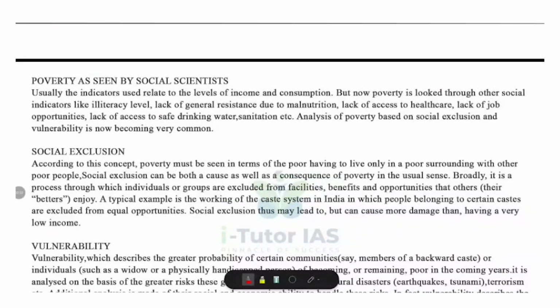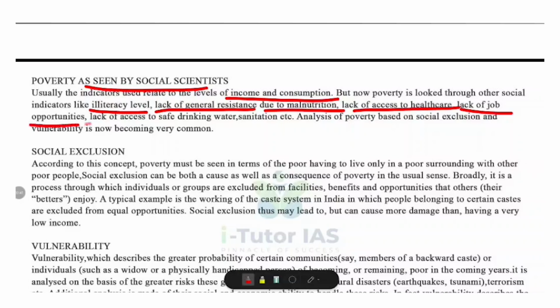Now, let's see how social scientists look at poverty. Earlier, they used to measure poverty only by income and consumption. But do you think poverty is just about money? Not really, right? Today, poverty is measured using other social indicators such as illiteracy level, lack of general resistance due to malnutrition, lack of access to healthcare, lack of job opportunities, lack of access to safe drinking water, sanitation, etc.